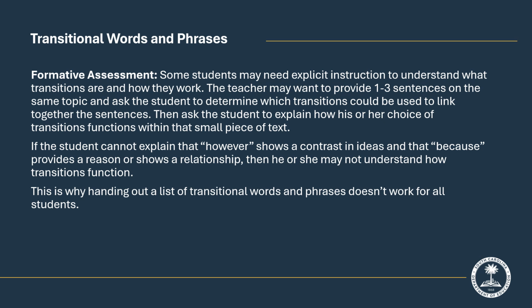The teacher may want to provide 1 to 3 sentences on the same topic and ask the student to determine which transitions could be used to link together the sentences. The teacher could then ask the student to explain how his or her choice of transitions function within that small piece of text. If the student cannot explain that however shows a contrast in ideas, or that because provides a reason or shows a relationship, then he or she may not understand how transitions function. Again, this is why handing out a list of transitional words and phrases doesn't work for all students.